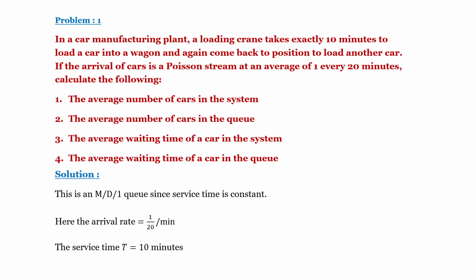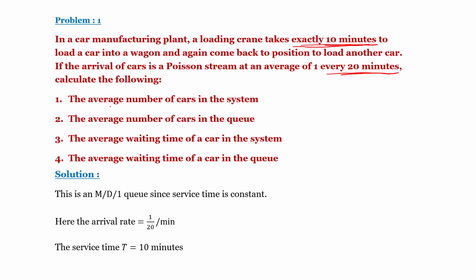Problem 1. In a car manufacturing plant, a loading crane takes exactly 10 minutes to load a car into a wagon and again come back to the position to load another car. So the loading time is exactly 10 minutes. It is a constant. The arrival of cars is a Poisson stream at an average of 1 for every 20 minutes. It is the arrival.